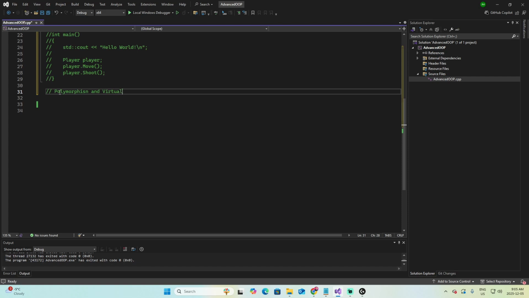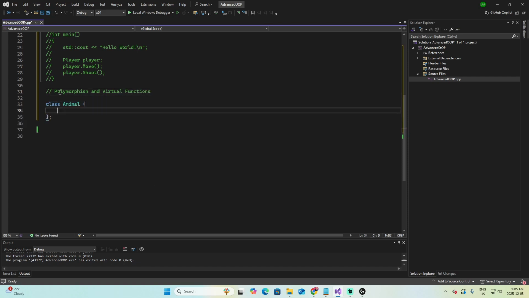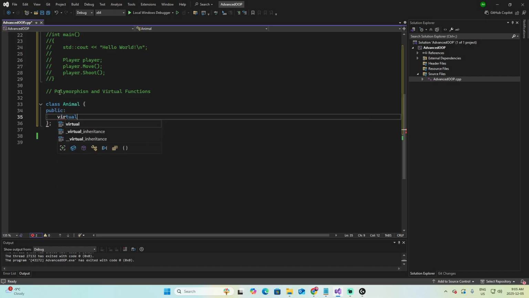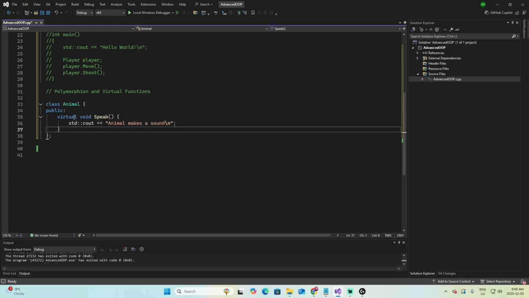First, let's add the note of polymorphism and virtual functions. Let's create a class named Animal, a public section, and we add the virtual void speak. This is the biggest difference between how we declare functions before and how we do it with polymorphism and virtual functions. We add a virtual before the void, the return type of the method. Let's add a standard cout, and we add "the animal makes a sound".